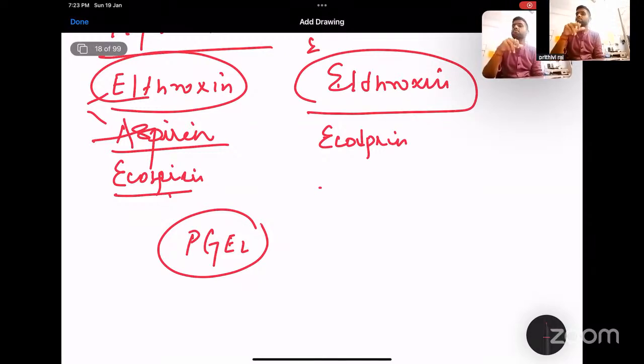And this mother has taken Ecosprin for 6 weeks. So this mother is now under regular monitoring, so that we will be seeing whether the ductus arteriosus is closed or not. So that's why be very, very careful while prescribing a drug and write legibly.